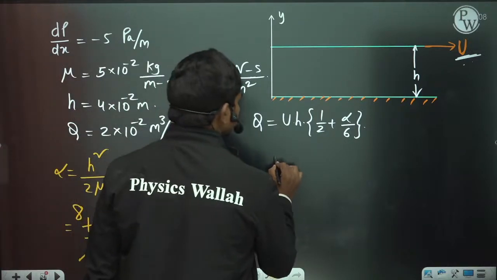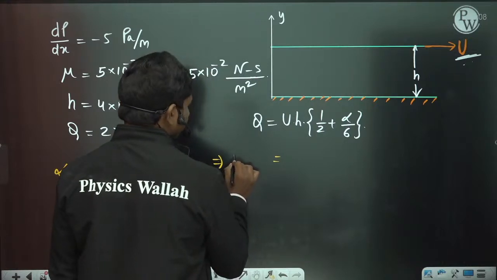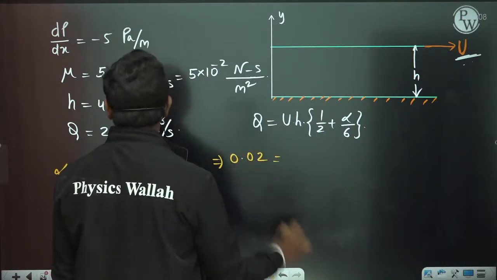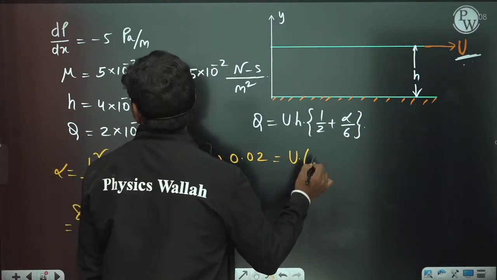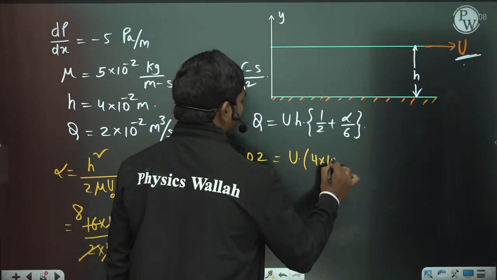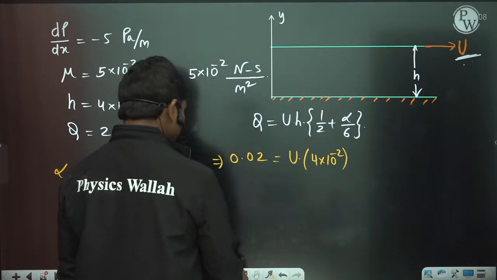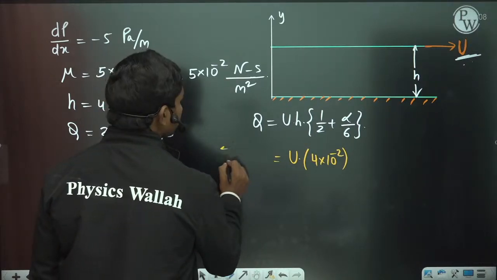So u times Q. Q is how much? 2 into 10 power minus 2. So 0.02 is equal to u times H, which is 4 into 10 to the power minus 2. Let us write this Q value also as 2 into 10 power minus 2.